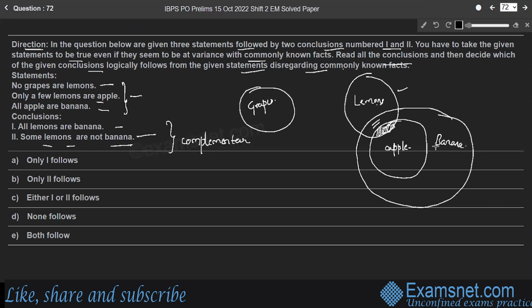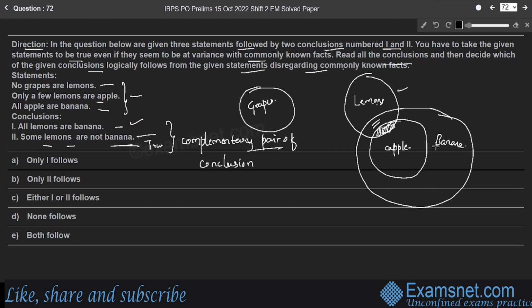Complementary pair of conclusions, right? When there is a complementary pair of conclusions, the answer will always be either one or two follows. That means if one is true, the other cannot be considered. Or if the second one is true, the first cannot be considered, right?